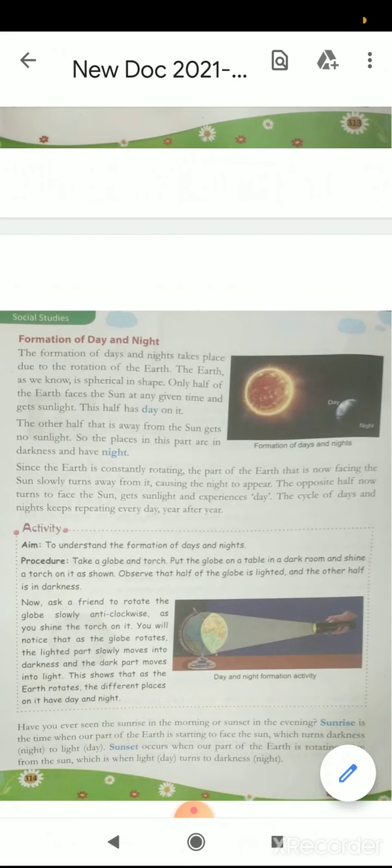Formation of day and night. Next is the formation of days and nights. How do day and night occur? The formation of days and nights takes place due to the rotation of the earth. When the earth rotates, day and night occur.